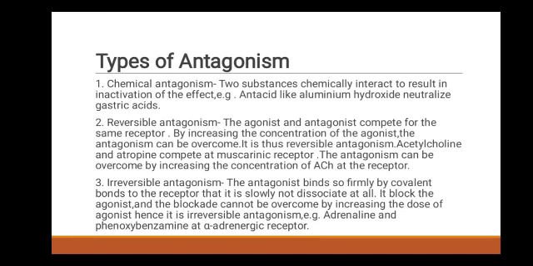First is chemical antagonism. Two substances chemically interact to result in the inactivation of effect. It means the biological activity of a drug is totally stopped or reduced by a chemical reaction between the two drugs. Due to the chemical property of the drugs, they neutralize the action of one another. For example, an antacid like aluminum hydroxide neutralizes gastric acid.